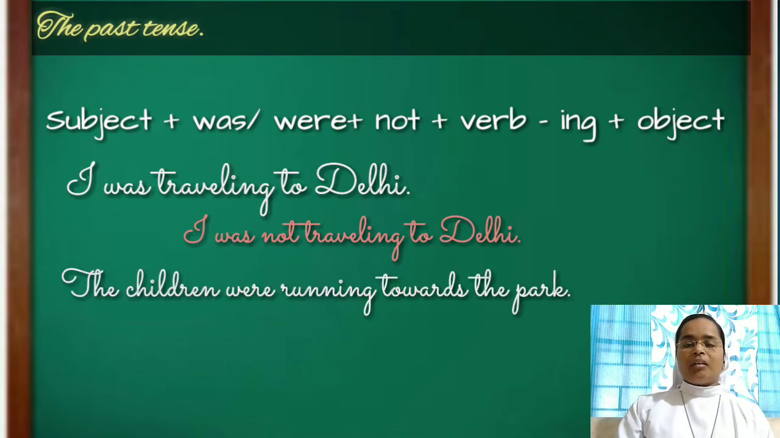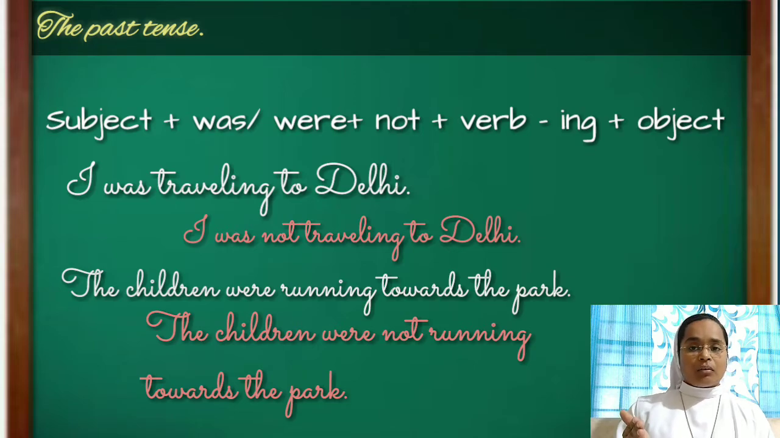The second example, the children were running towards a park. So what will be the negative form of it? Yes, the children were not running towards a park. The same concept, we need to write the not after the auxiliary verb.